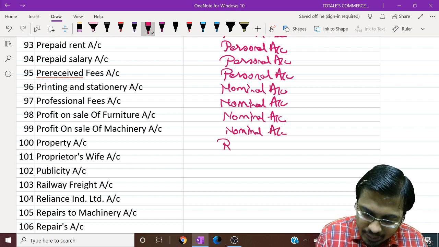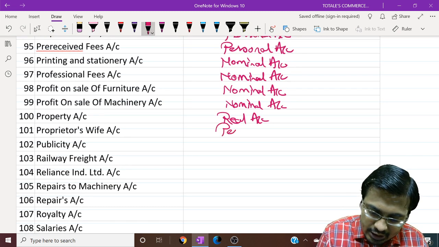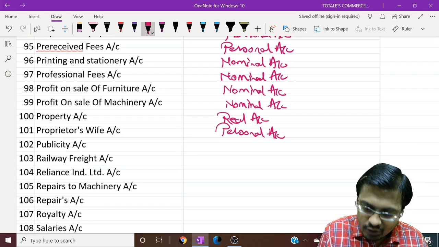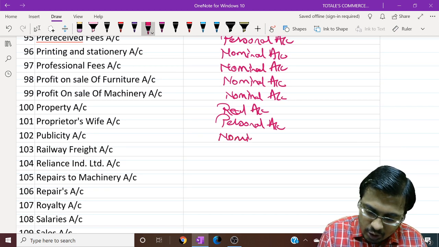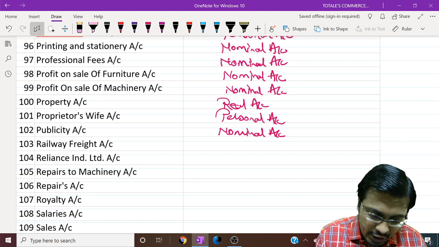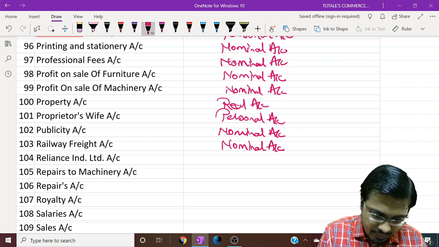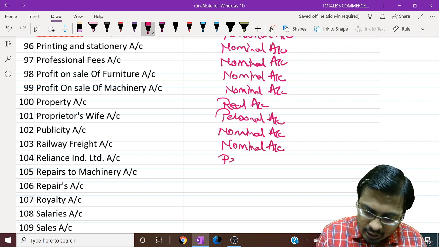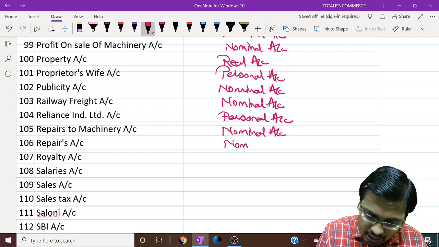Property is a thing, it is real. Proprietor's wife, obviously personal. It will always remain personal. Publicity is advertisement, expense, nominal. Railway freight, transportation charges for railway, nominal. Reliance Industries Limited, artificial or legal personal account. Repairs to machinery, nominal. Repairs, nominal.